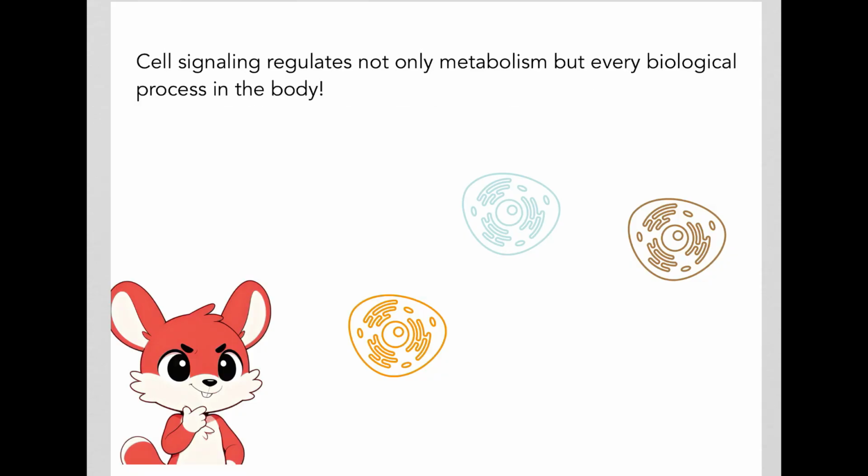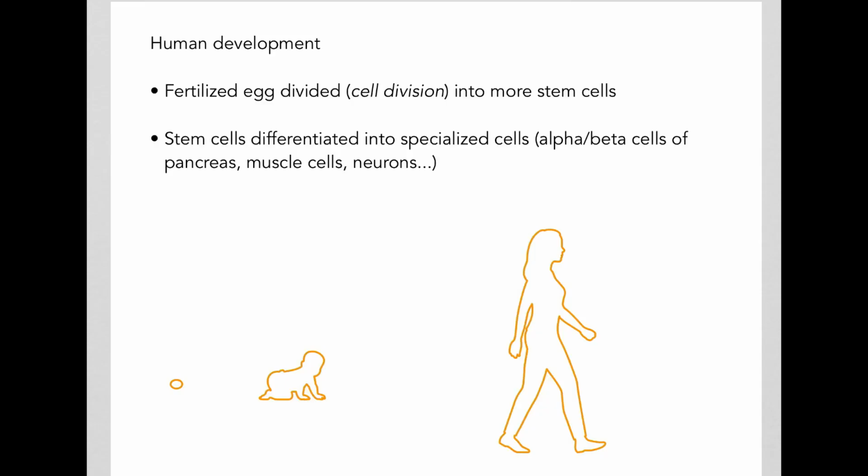Now, cell signaling doesn't only affect or regulate metabolism. Cell signaling basically affects or regulates almost every biological process in the body. So for example, during human development, the fertilized egg divided to form more stem cells, and then the stem cells differentiated to form specialized cells, for example, the alpha and beta cells of the pancreas, all kinds of muscle cells, all kinds of neurons, and so on. And that's how the egg gradually developed into an adult human.